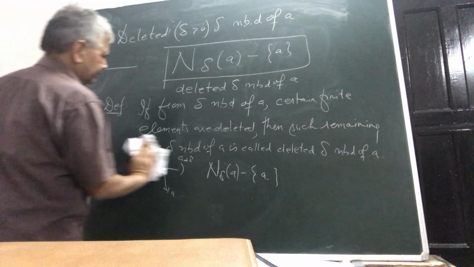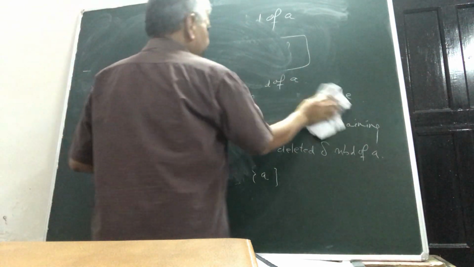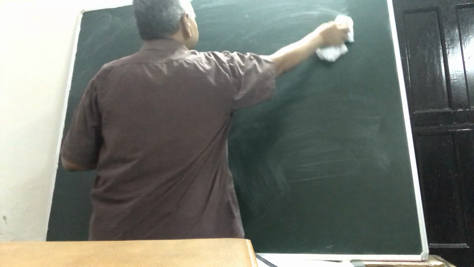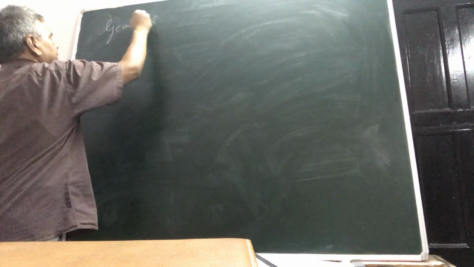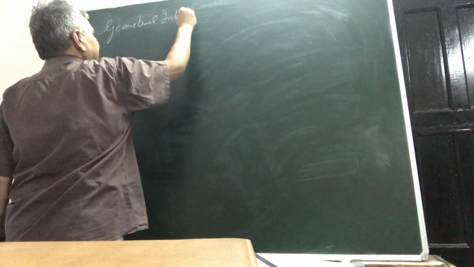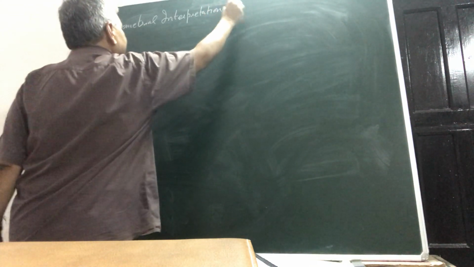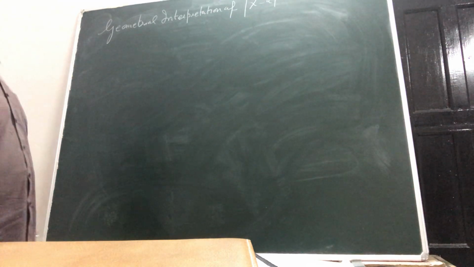One more thing I would like to explain before I proceed with my geometrical definition of limits, and that is the geometrical interpretation of inequality. Geometrical interpretation of mod x minus a.